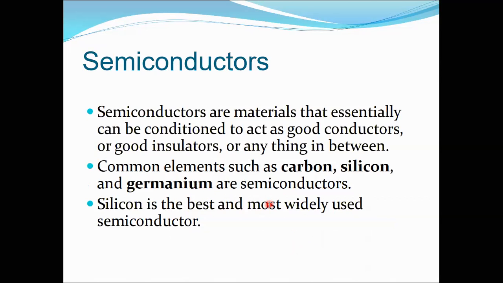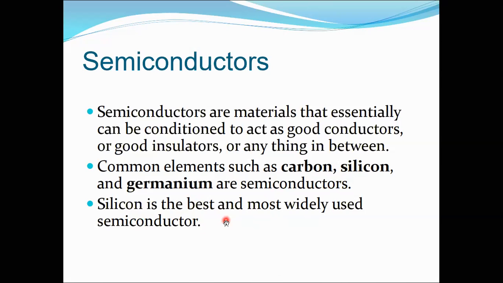Now we see the semiconductor. Semiconductors are between conductors and insulators. Electrons are not free as in a conductor, and not tightly bound as in insulators. So they have in-between properties, for example carbon and silicon. Silicon is usually the most widely used in the semiconductor industry.